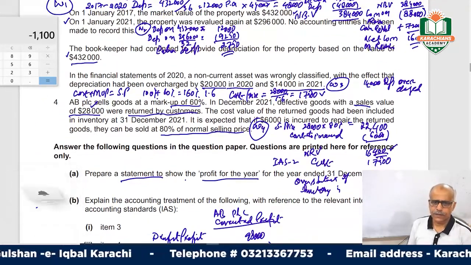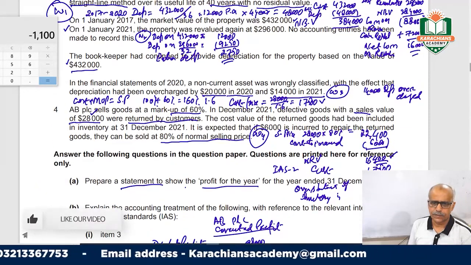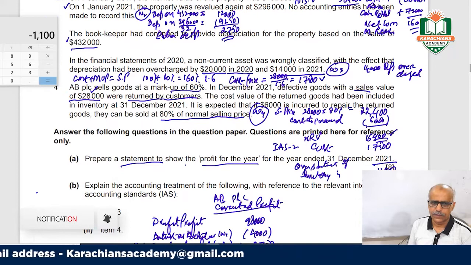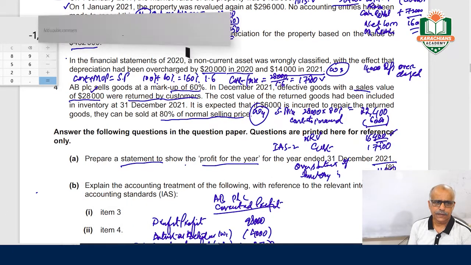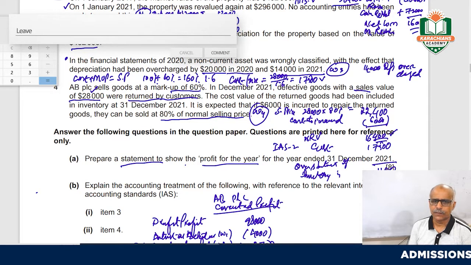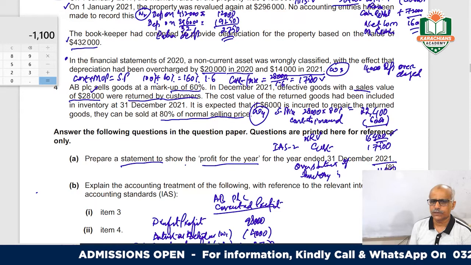Okay, another point was here, it was 14,000. This point in financial statements of 2020, a non-current asset was wrongly classified with the effect that depreciation was overcharged in 2020.